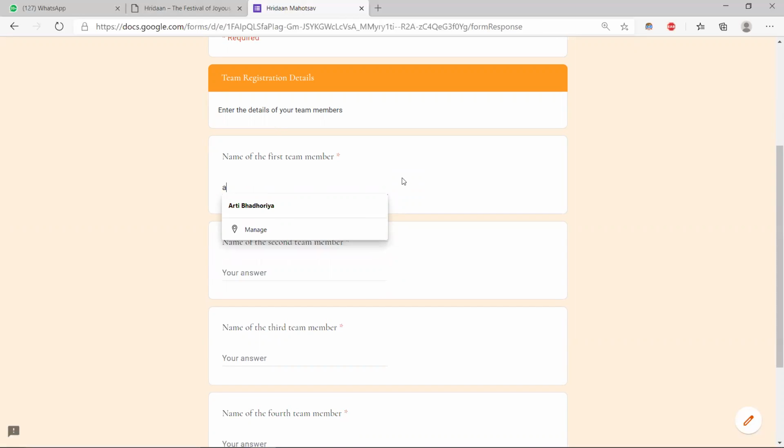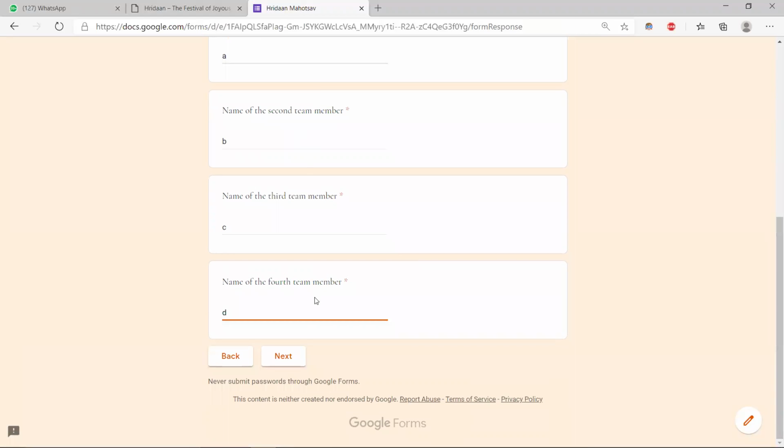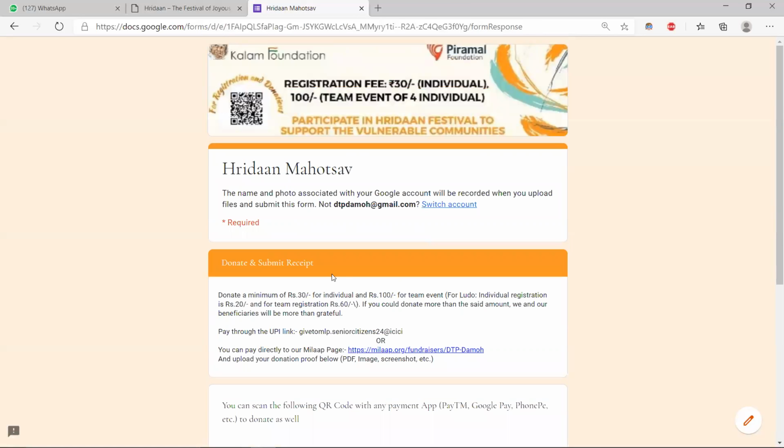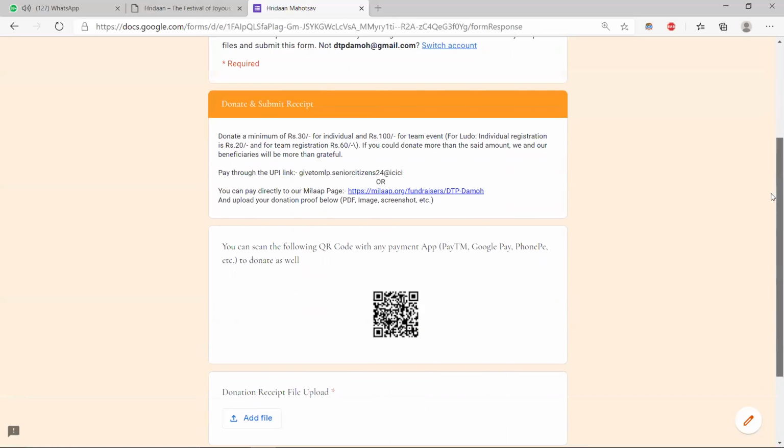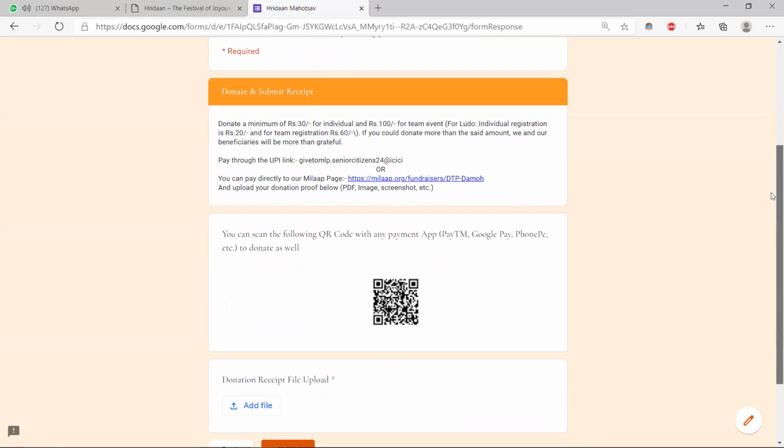Let's suppose A, B, C, D are the names of the four team members. After submitting the names, we will press next, and we will be directed to this donation page.